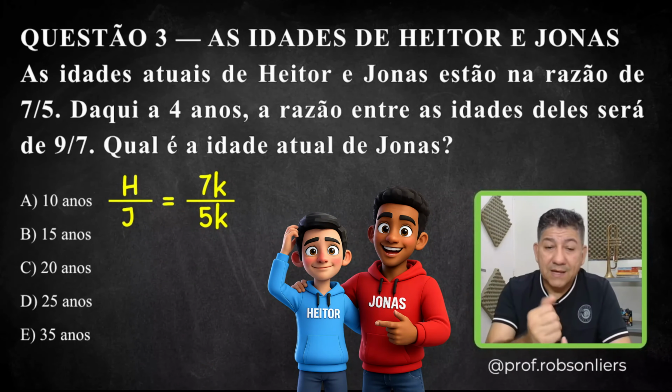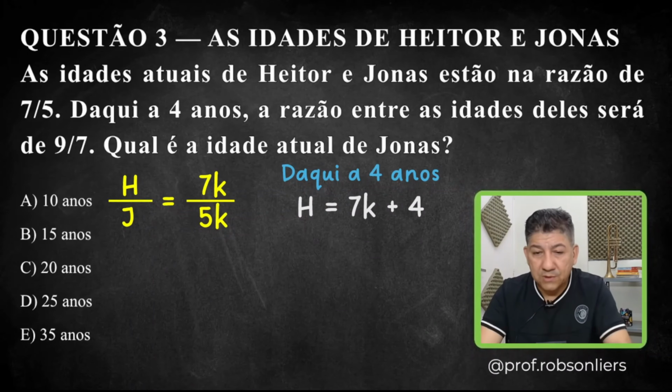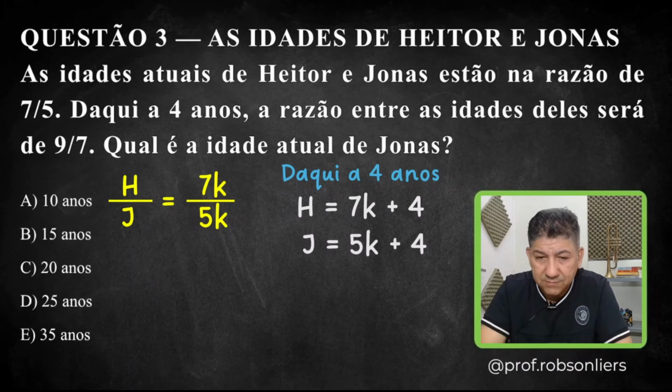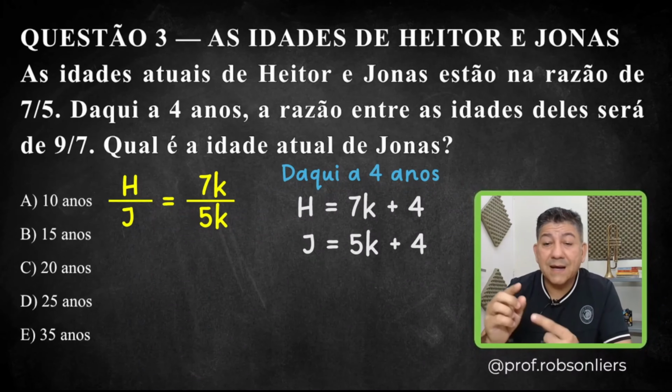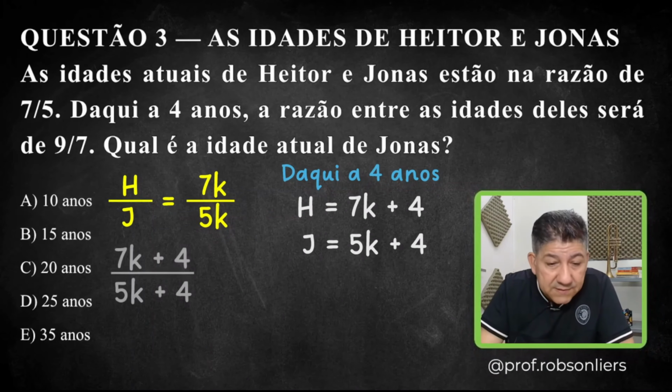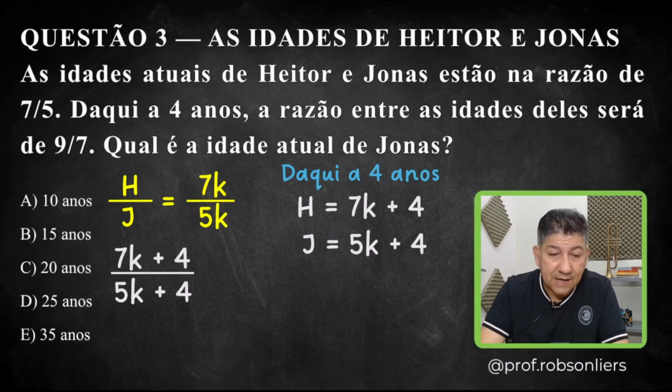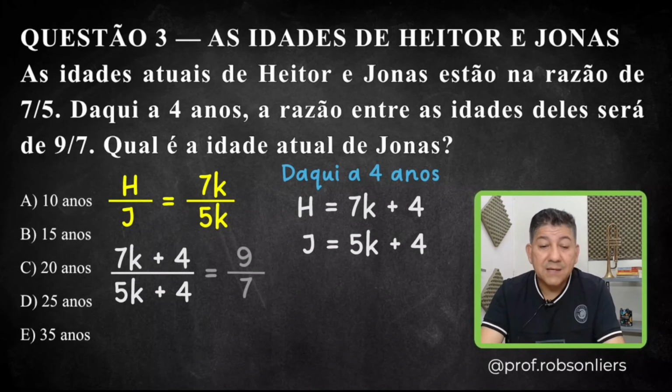Now, in 4 years, that is, in the future, if Heitor's age today is 7k, in 4 years he will be 4 years older. So it will be 7k plus 4. The same goes for Jonas's age. If today it's 5k, in 4 years, it will be 5k plus 4, okay? And in the future, in 4 years, this ratio will be 9/7. That's why the question told us: in 4 years, the ratio between these ages will be 9/7. So, the division between these ages in 4 years, 7k plus 4 over 5k plus 4, will be equal to 9/7, okay? We have a proportion here.